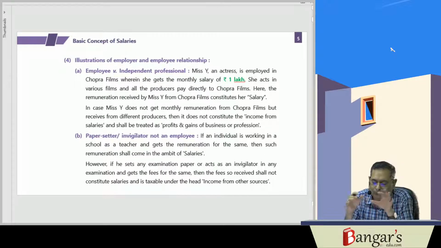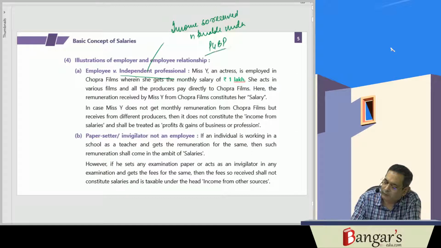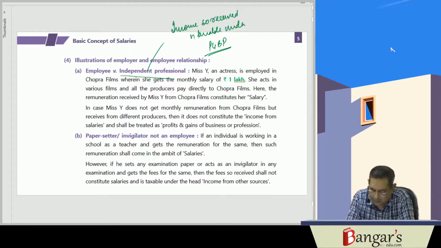He can act for any person who is willing to pay charges for the same. So in case of an independent professional, the income so received is taxable under profits and gains of business and profession.